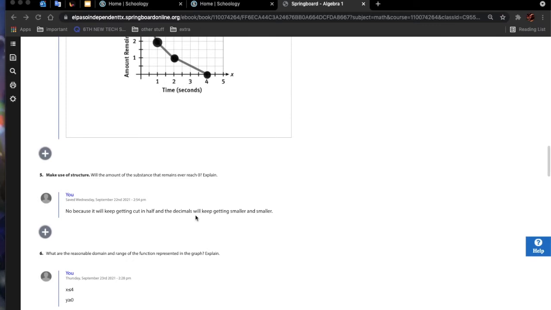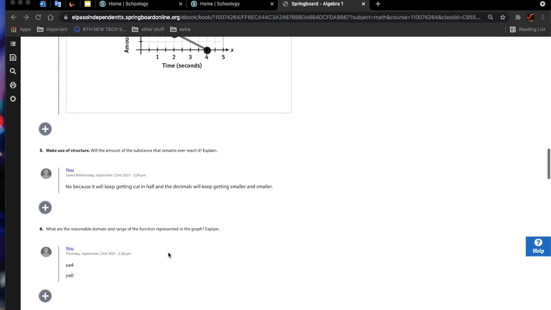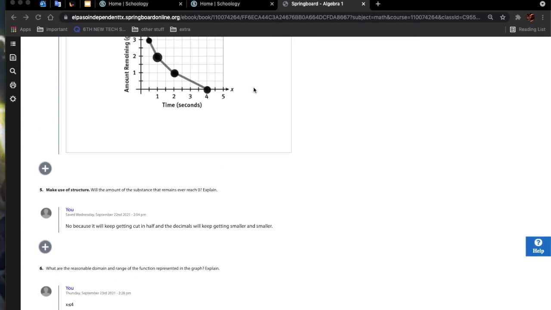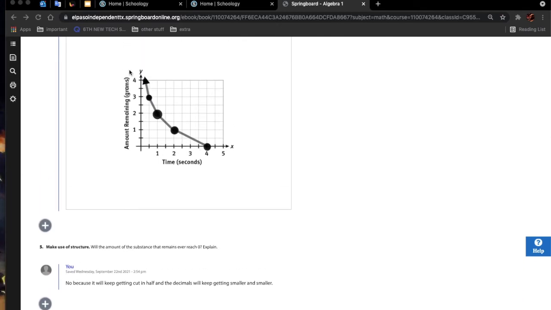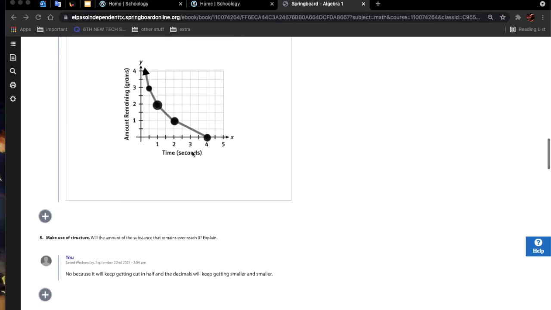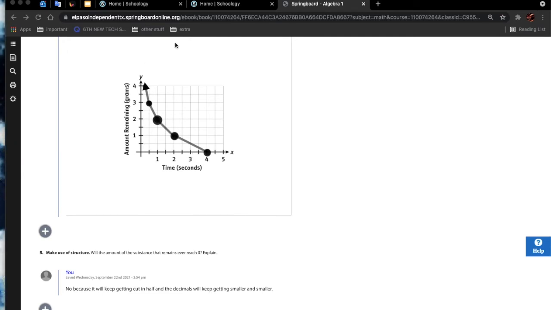Number 6, what are the reasonable domain and range of this function, represented by the graph? The domain is x is greater than or equal to 0, because it will keep on getting smaller and smaller. The range is greater than or equal to 0, because it will keep on going up.